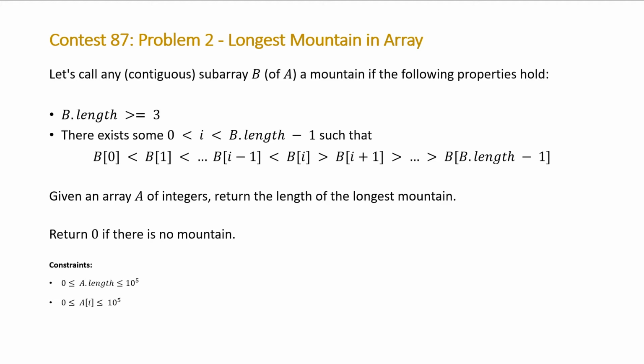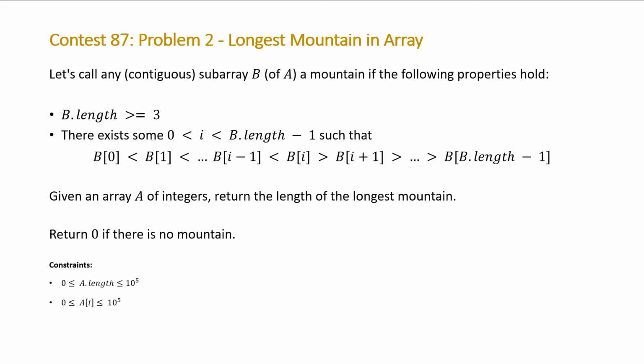The length of your subarray B is greater than or equal to 3, and there exists some element i in your subarray B such that the elements to the left of your ith element are strictly increasing up until that element, and the elements to the right of that element are strictly decreasing. And you need to have at least one element on the left and on the right that's strictly increasing or strictly decreasing. So we'll see this when we look at the visualization of some of the examples.